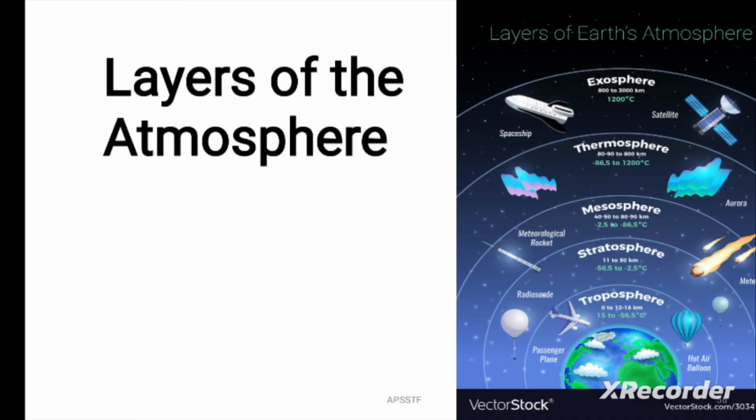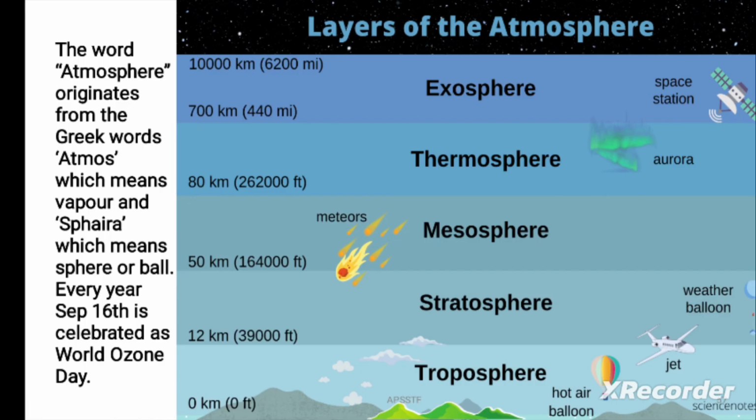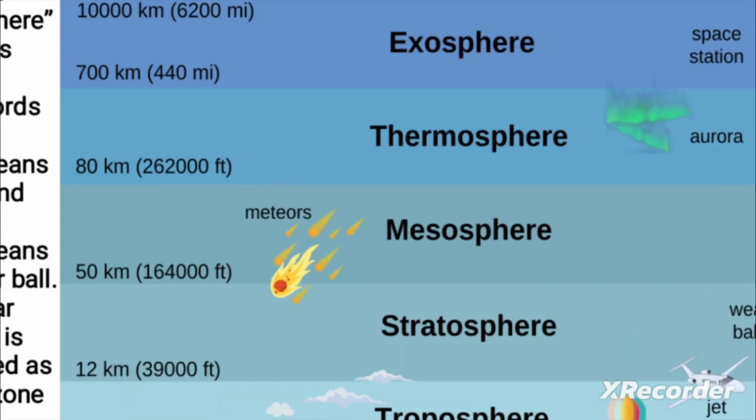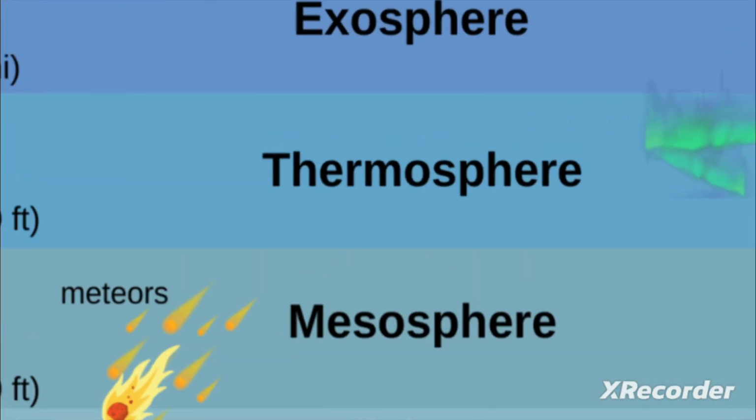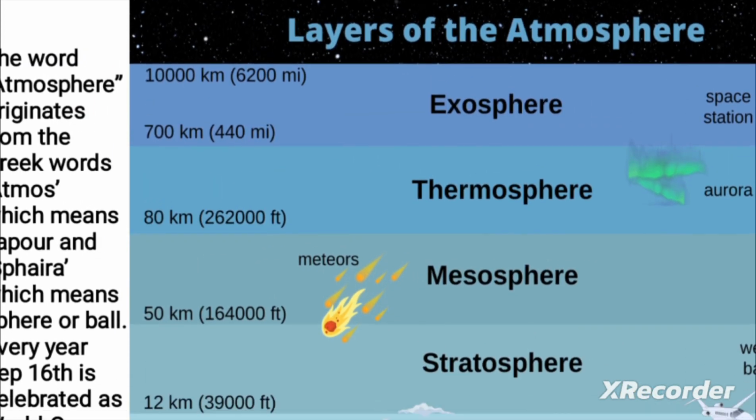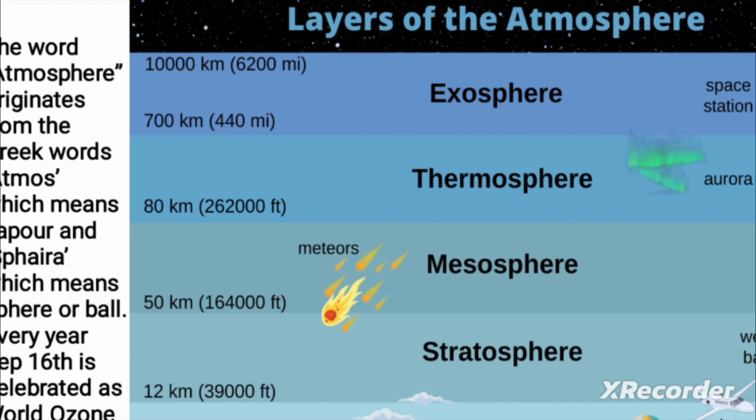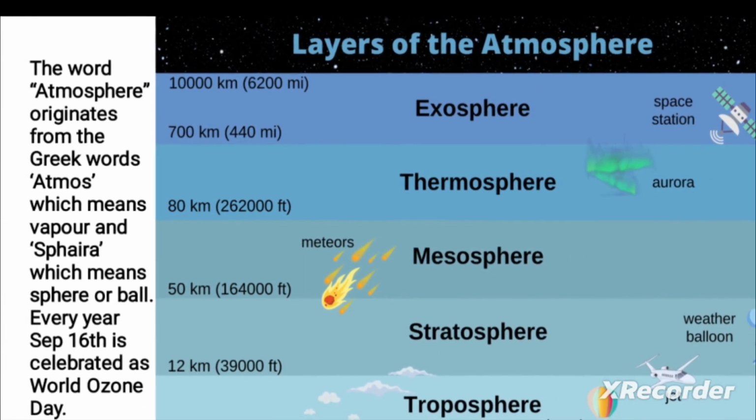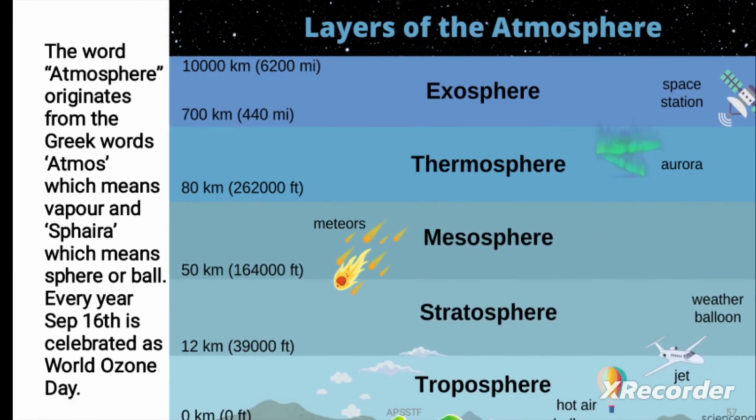Here we can observe the layers of the atmosphere: troposphere, stratosphere, mesosphere, thermosphere, and exosphere. The word atmosphere originates from the Greek words atmos, which means vapor, and spira, which means ball shape, round shape, earth-like shape. Every year, September 16th is celebrated as World Ozone Day.